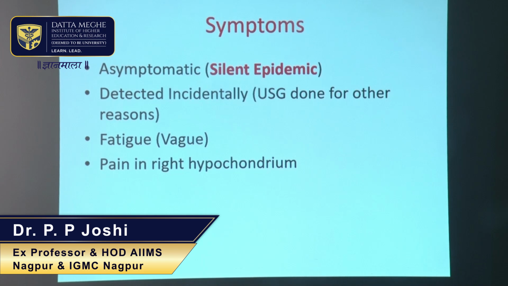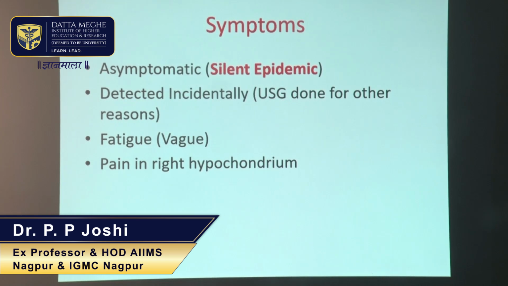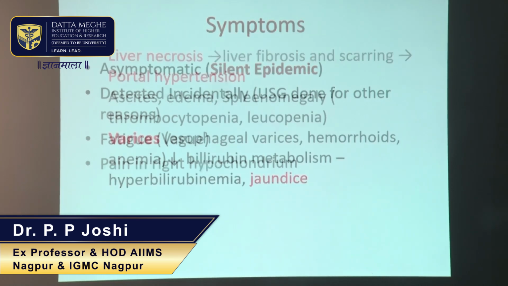Many patients may be asymptomatic, and that's very important, and they may be detected incidentally by an ultrasonogram or some other investigation. Sometimes patients may develop fatigue, which is a vague symptom, and pain in the right hypochondrium, but many patients in the initial stages may be totally asymptomatic.